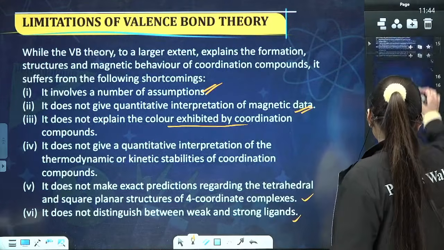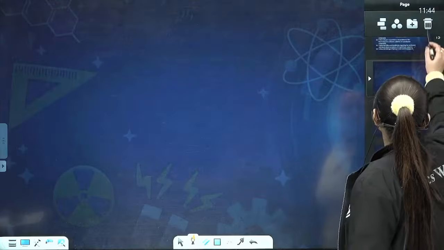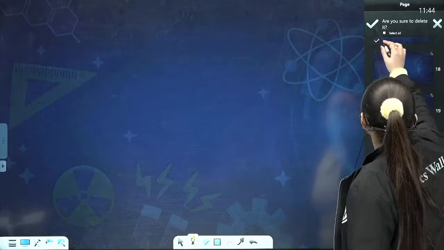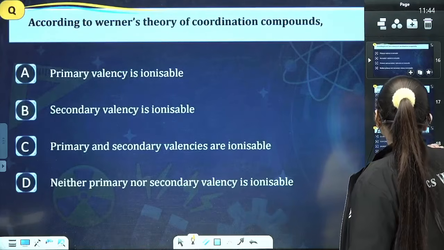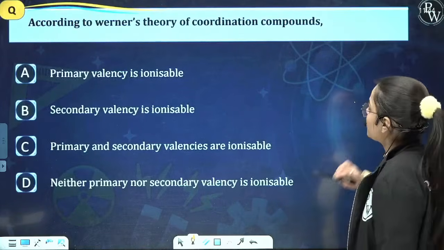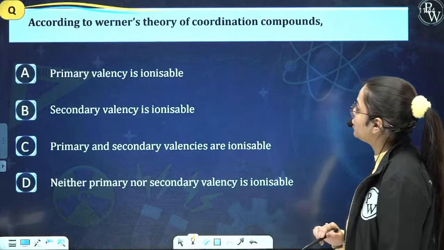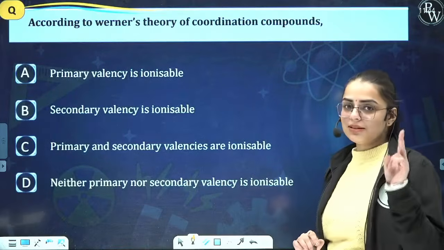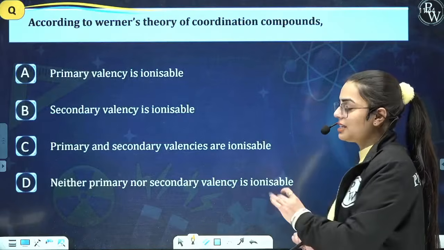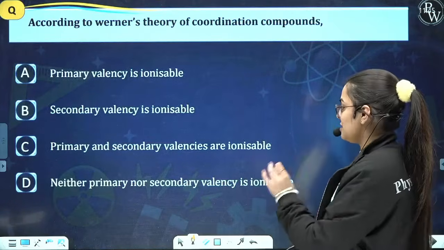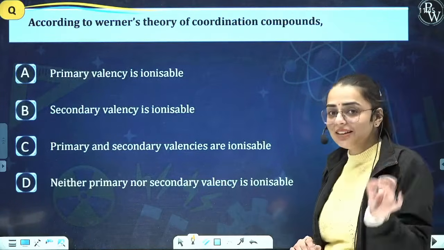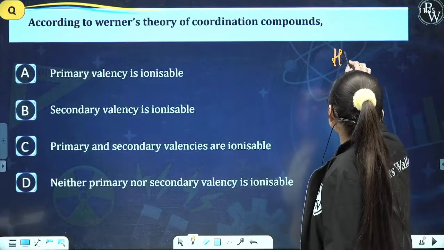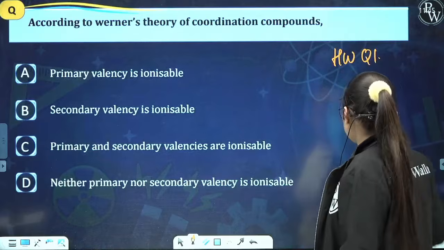Now students, there are some questions which I will be giving you as your homework, and I want you all to solve them. So the very first homework question is, according to Werner's theory of coordination compounds: first option, primary valency is ionizable. Second, secondary valency is ionizable. Third, primary and secondary valencies are ionizable, while D is neither primary valency nor secondary valency is ionizable. So this is your question number first, which is your homework, right?